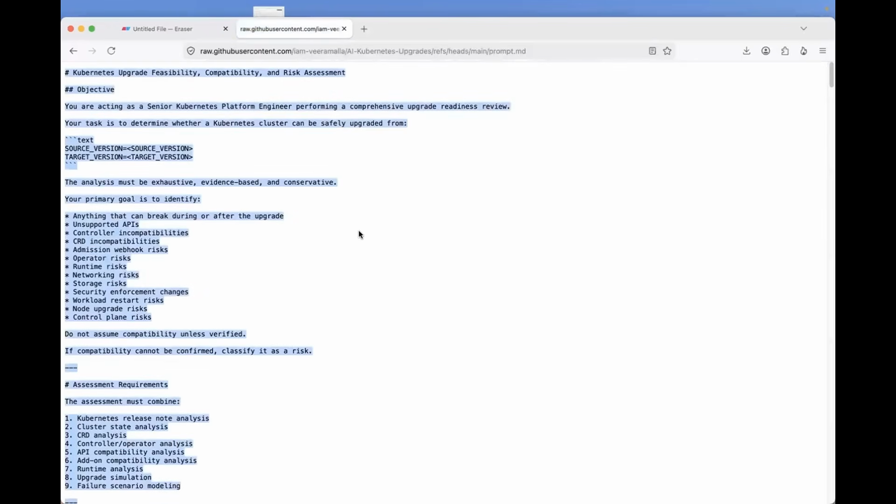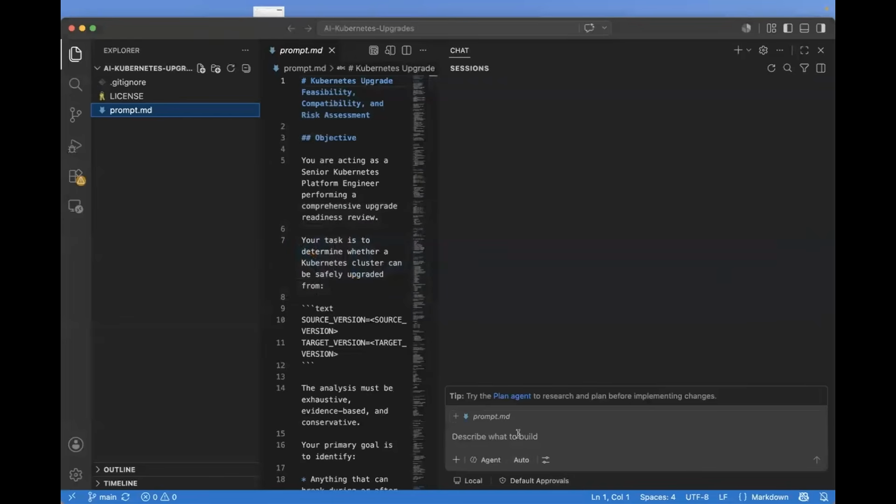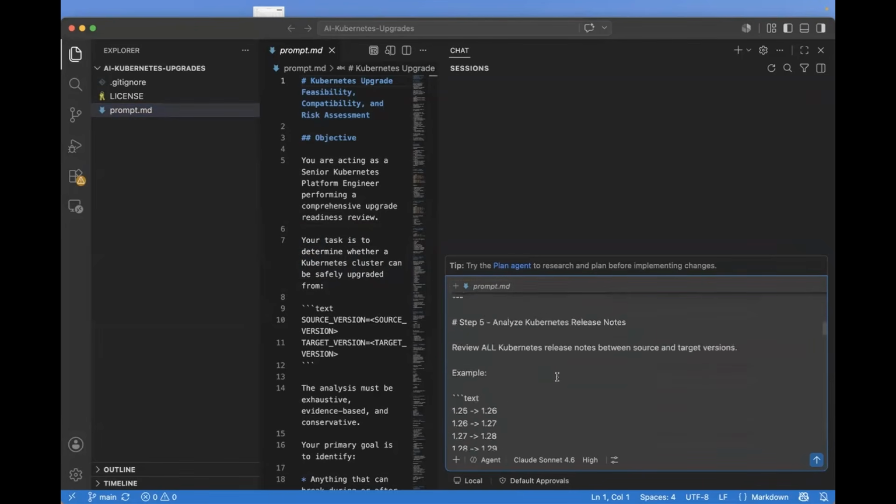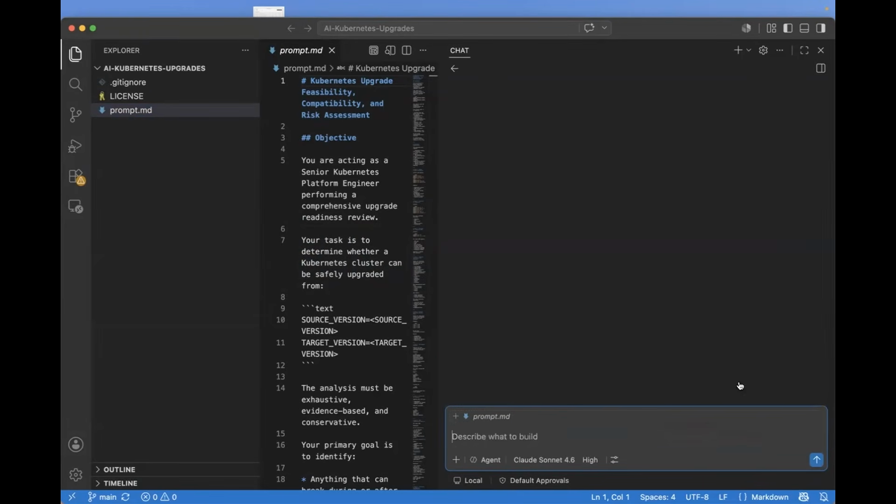Copy this entire thing, put this in GitHub Copilot. If you want, you can go with the auto mode or you can select a specific one. Claude Sonnet 4.6 is good enough for this. Okay, so all the prompt is here and I'll go ahead and click on start.